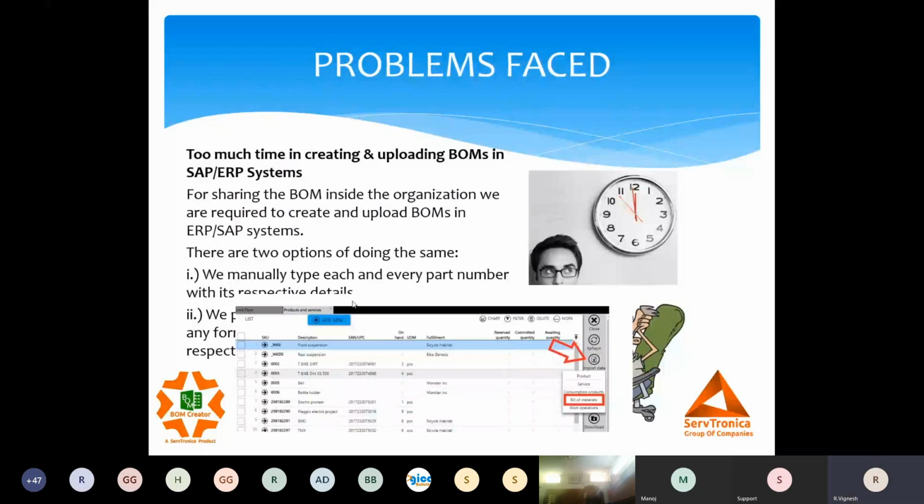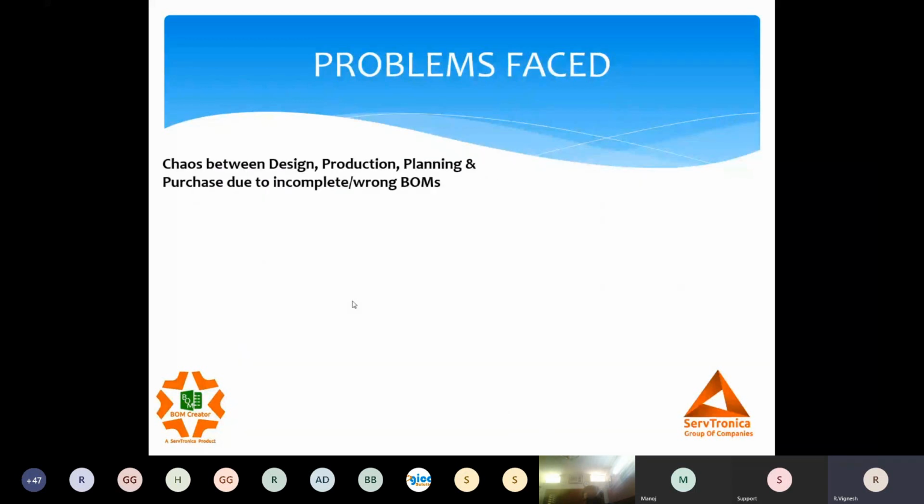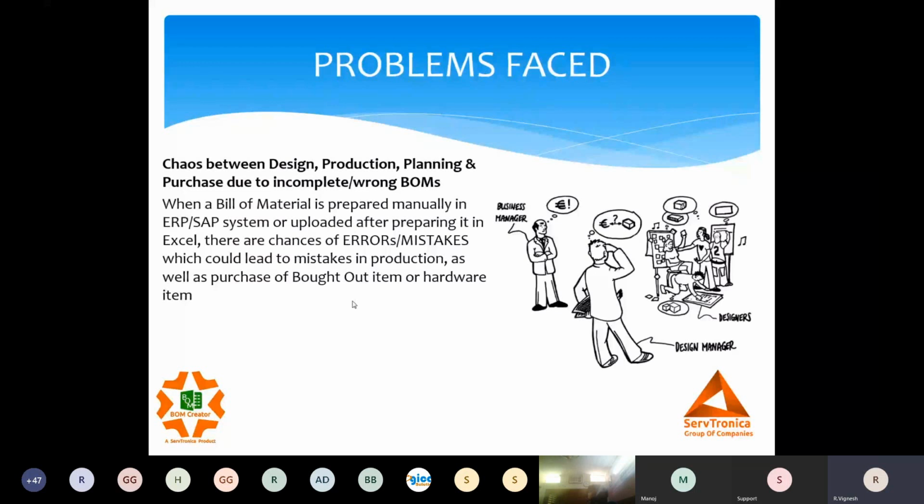Second is the chaos between the departments. Why does this chaos happen? Because of the wrong or incomplete BOM. When I'm making a 4,000 component bill of material, there is a probability I make a mistake. And this mistake is not identified during the same stage, but gets identified at the end of the manufacturing cycle, or during dispatch, or during the assembly of the machine, which actually creates an issue.